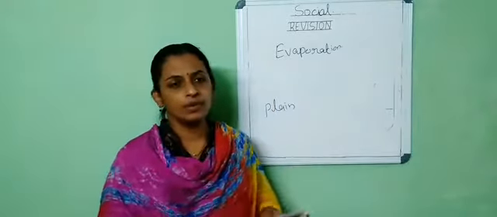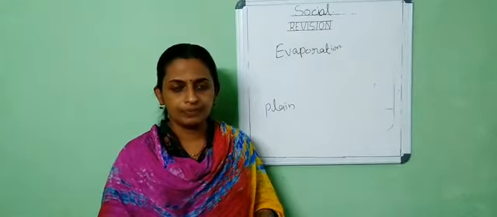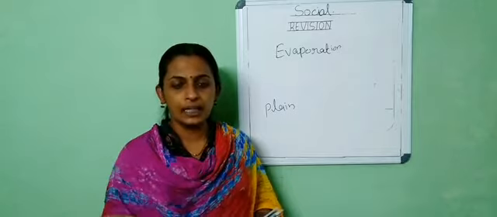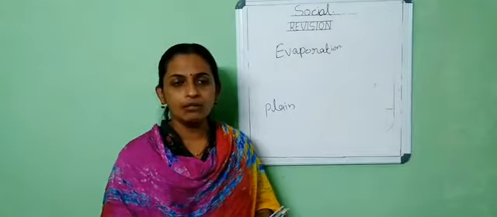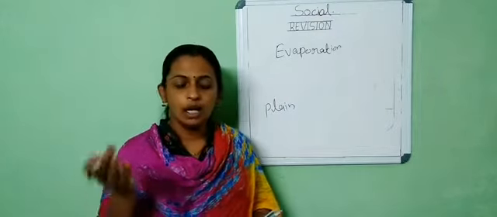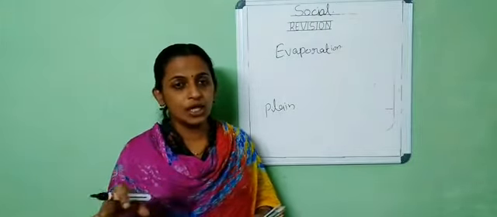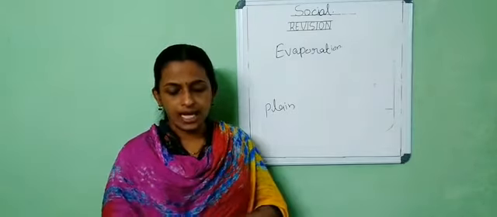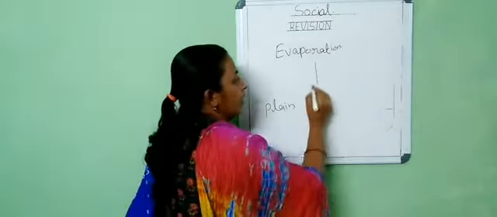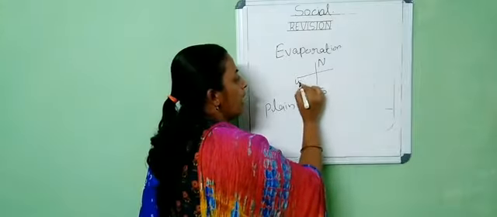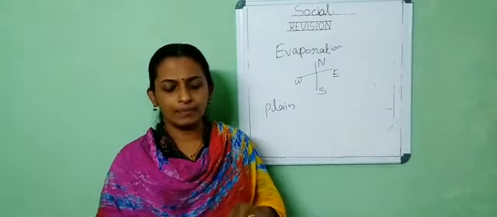Next one is about the keys or legends, which are the colors used for indicating plateaus, plains, hills, water bodies. For indicating water bodies, which color is normally used? Blue color. For plateaus, yellow color. For hills, brown color. For plains, which color? Yes, green color. And symbols also, that you know very well. And directions. Which are the directions? North, south, west, east. These are the 4 directions used in maps.